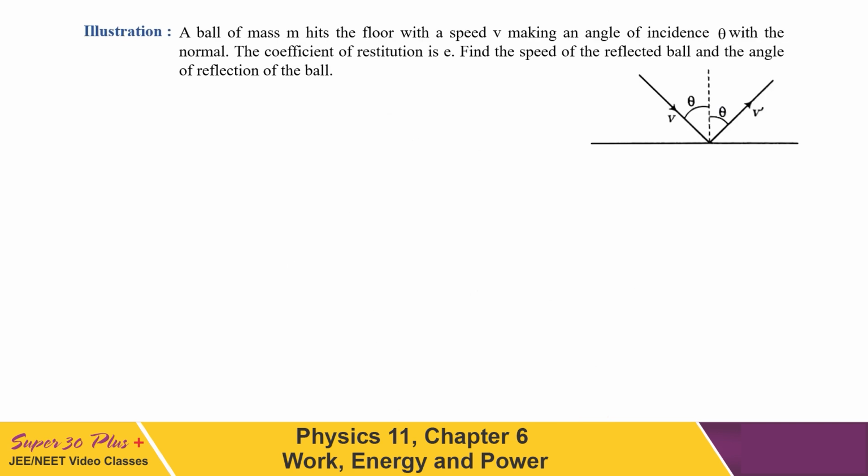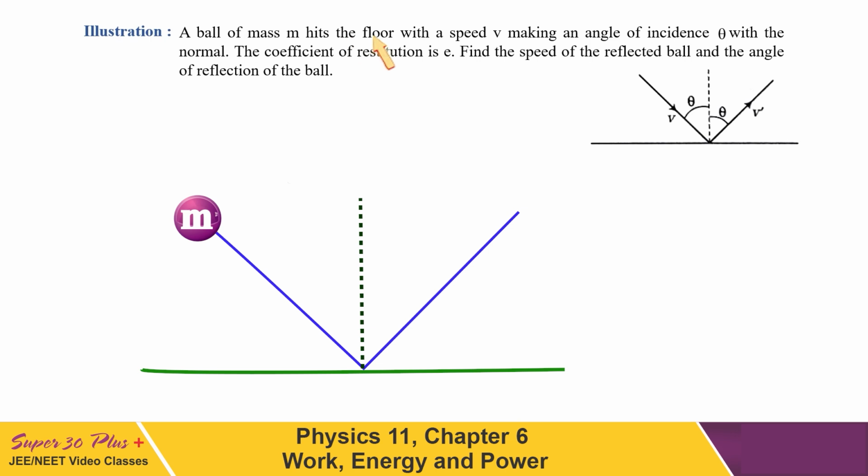So far so good. Let's move to the next question. A ball of mass m hits the floor with a speed v, making an angle of incidence theta with the normal. The coefficient of restitution is E. Find the speed of the reflected ball and the angle of reflection of the ball. First, the ball is coming to strike the floor with speed v, making angle theta with the vertical. After collision, it is moving away with speed v dash and making angle theta dash with the normal.